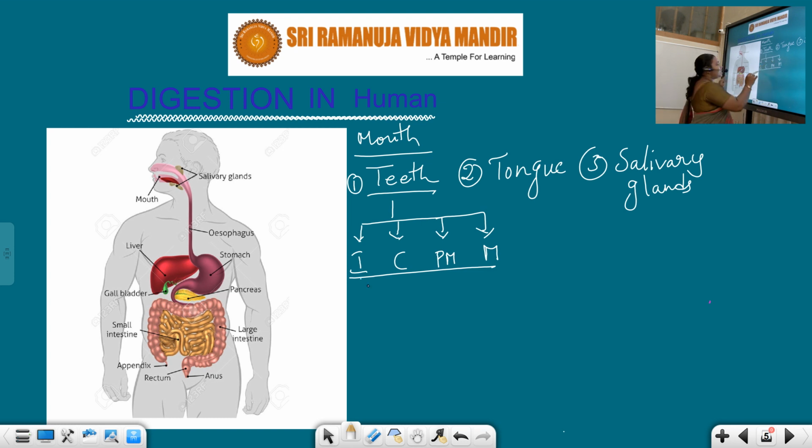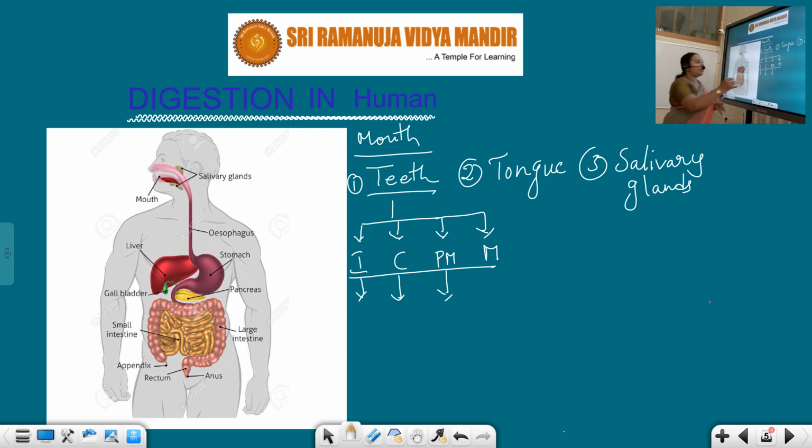Here, see, the incisors help in the cutting and tearing of the food, whereas our canines help in the tearing of the food, and premolars help in the proper grinding of the food, and our molars finally help in the fine grinding of the food. So altogether, mainly teeth are responsible for the breakdown of large complex food substances into simple food fragments.